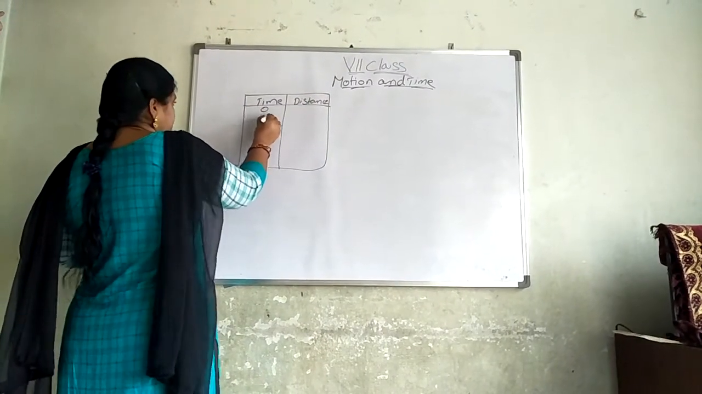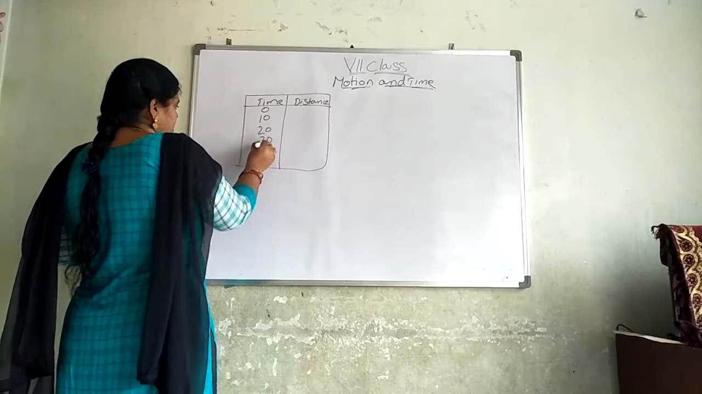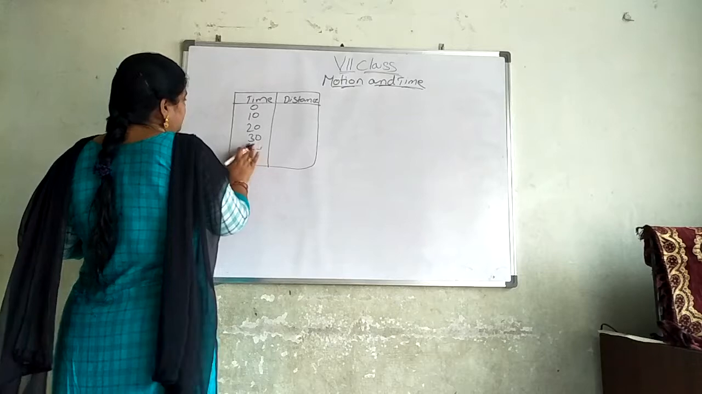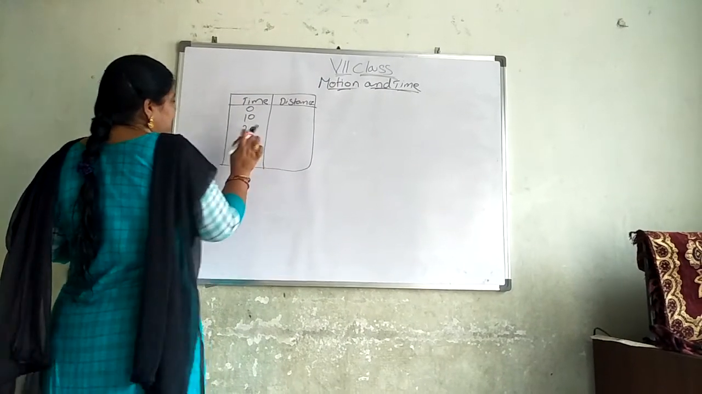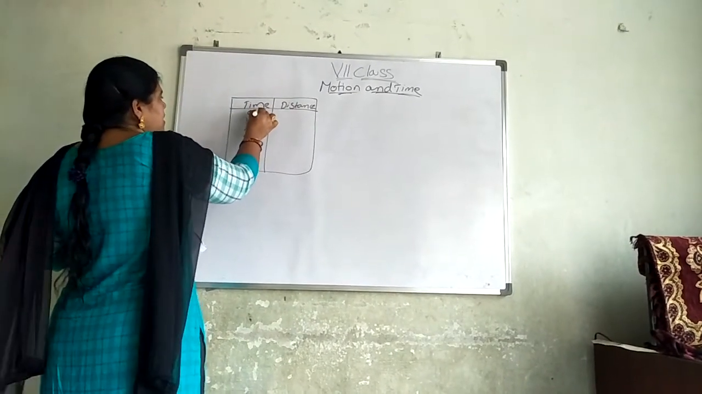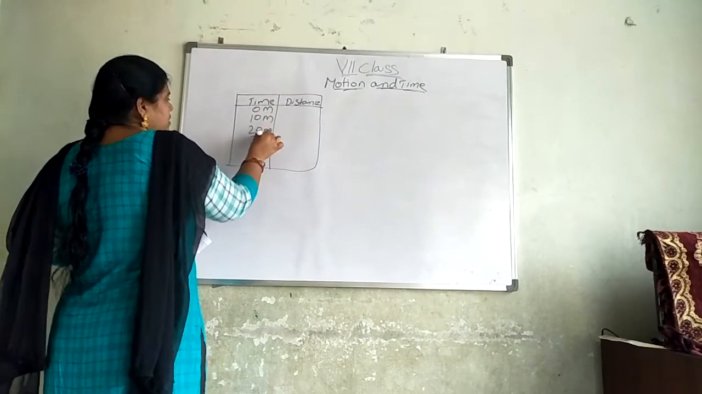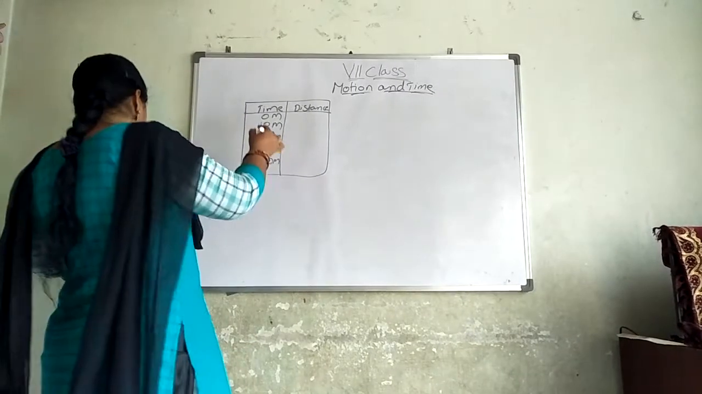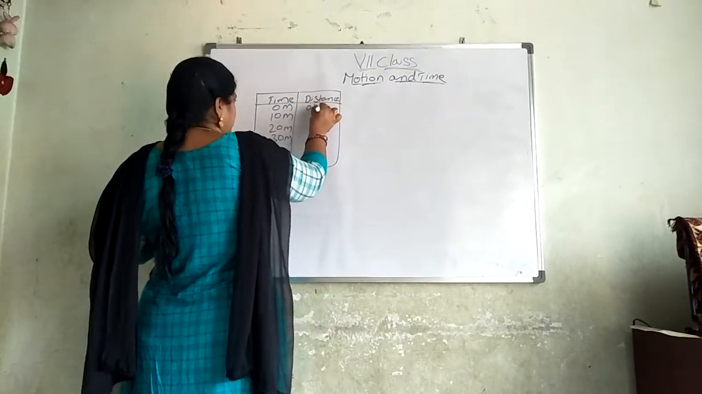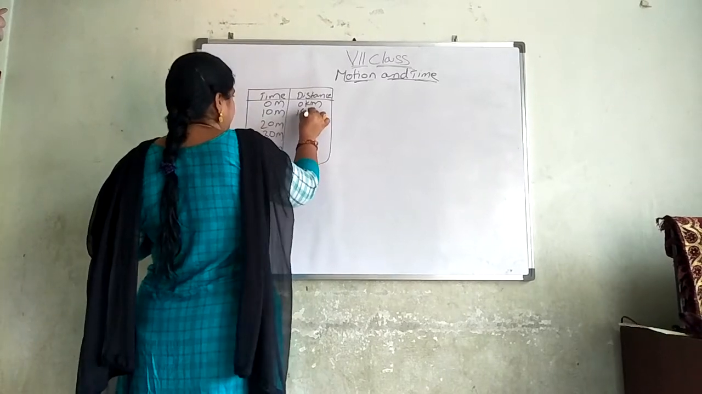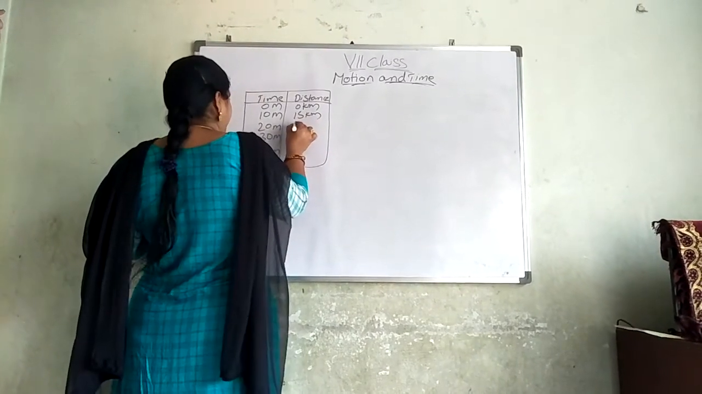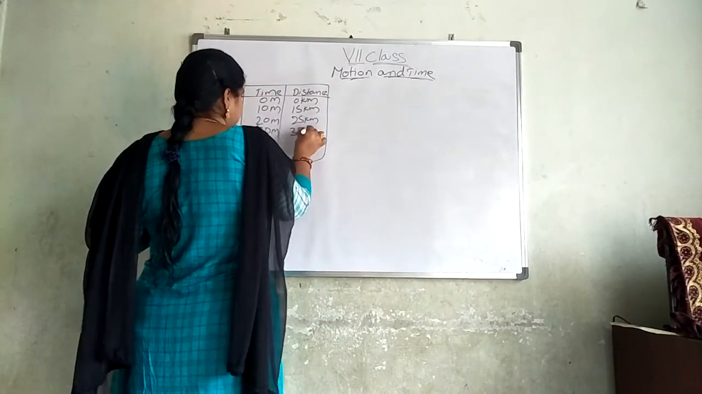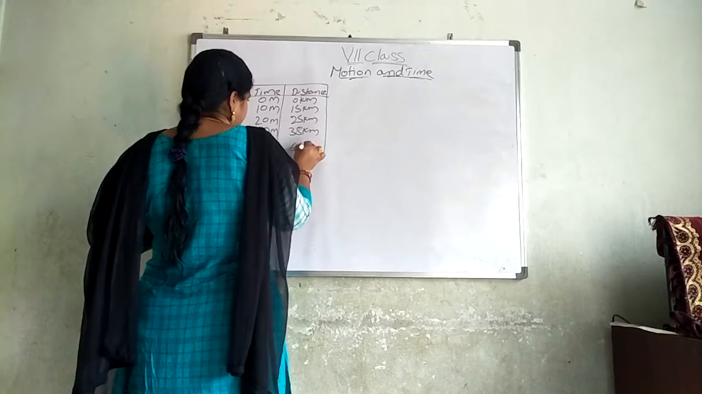Let us see here: 0, 10, 20, 30, 40. So the time taken is 0 minutes, 10 minutes, 20 minutes, 30 minutes and 40 minutes. Now the distance covered is 0 kilometers, 15 kilometers, 25 kilometers, then 38 kilometers and 60 kilometers.